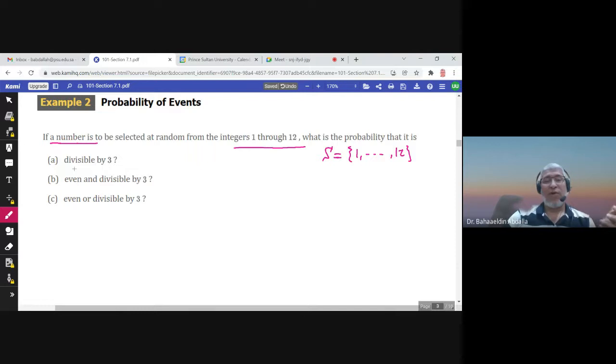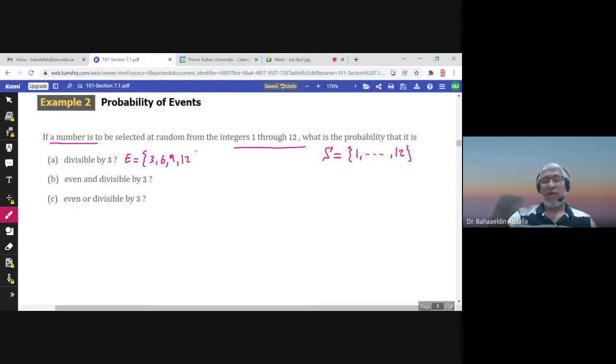Now, what is the probability that this number is divisible by 3? So divisible by 3 is an event E. What are the numbers inside this event? I need to find all the numbers from 1 to 12 that are divisible by 3. So 3 is divisible by 3, 6, 9, and 12.